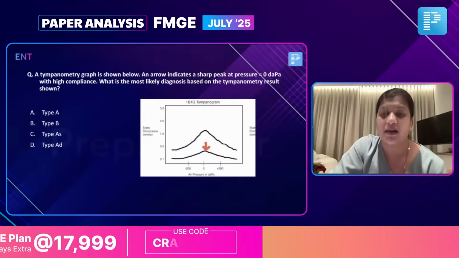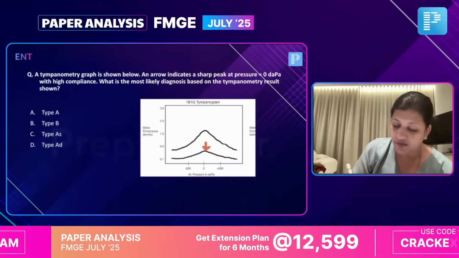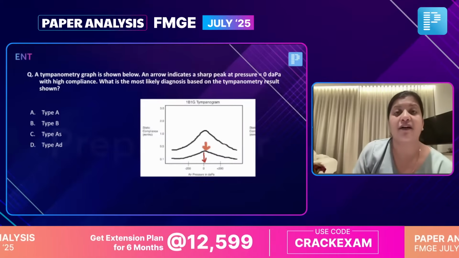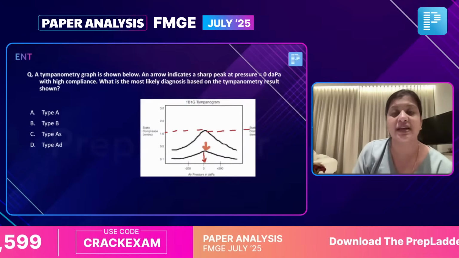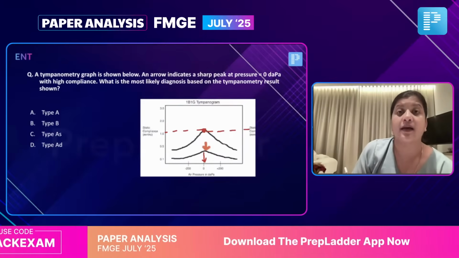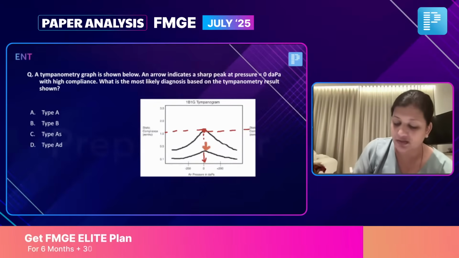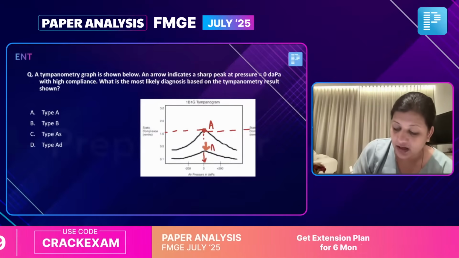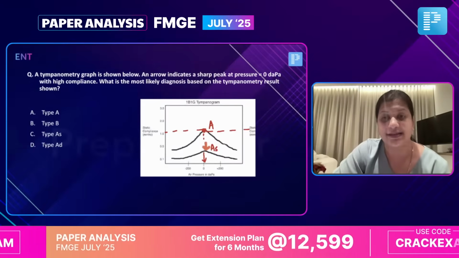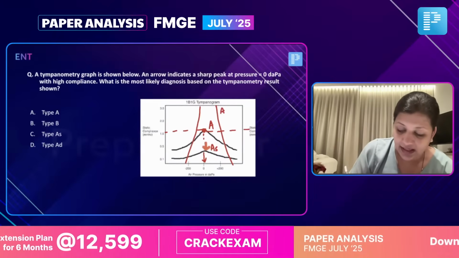A tympanometric graph. We have discussed this multiple times. Whenever you have a short compliance, if you see here at 0, the graph is below the half of the y-axis. I keep teaching you always, you have to see the peak. If the peak is at 0, occupying half of the length on the y-axis, we call it A. If the peak is at 0 and occupying less than half of the length on the y-axis, we call it AS. If there is no peak at all, we call it AD.